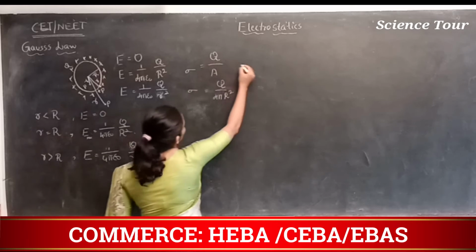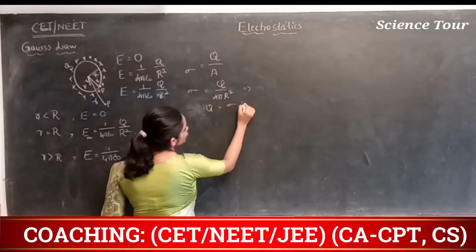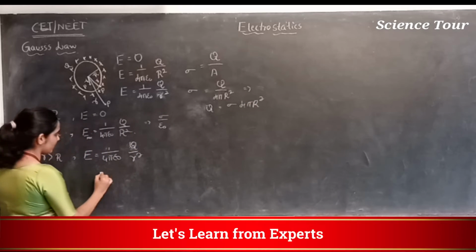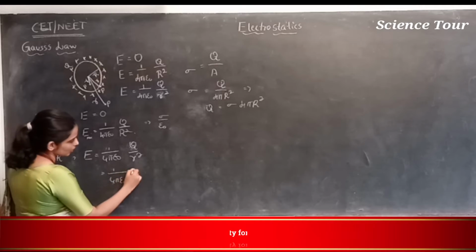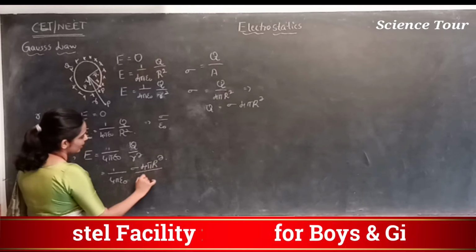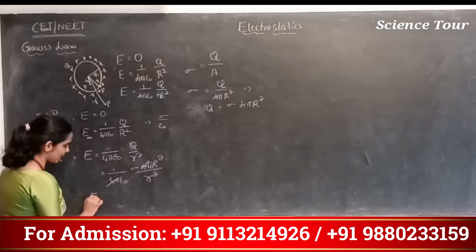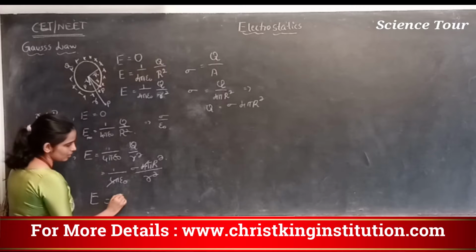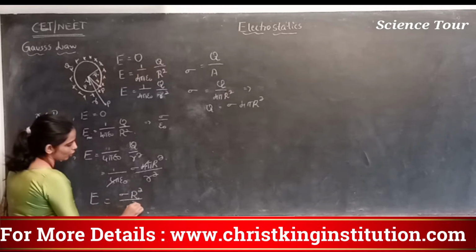What is Q? Q is sigma into 4 pi R square. Substitute that: 1 by 4 pi epsilon naught sigma 4 pi R square divided by r square. The 4 pi gets cancelled, so the electric field intensity at P is sigma into R square by epsilon naught into r square.